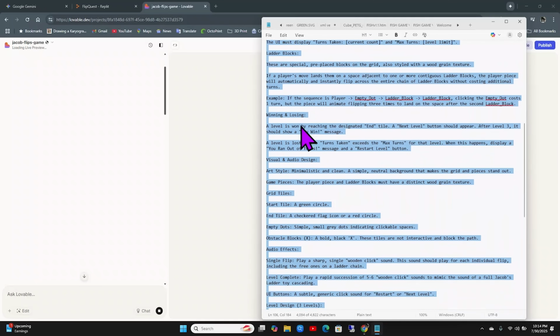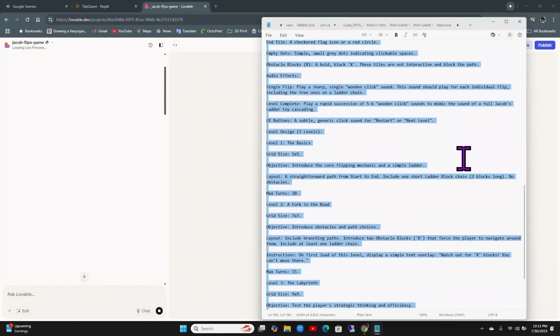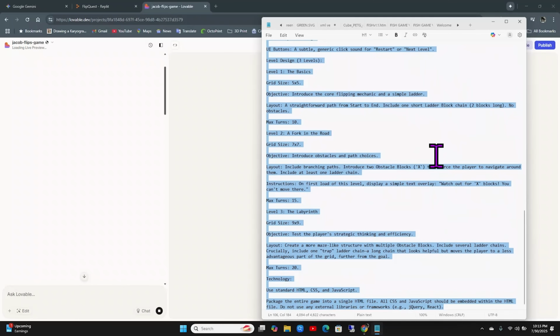Then I think the AI basically realized I'm not explaining it that great. It went into more detail about it, asked me questions like, how do you win? What do you want it to look like? Do you want sound effects? What does it mean when you hit one of those? Do you want any obstacles? And so I wanted to make it as simple as possible. So I just fed it the answers to the questions, and this is what it came out with.